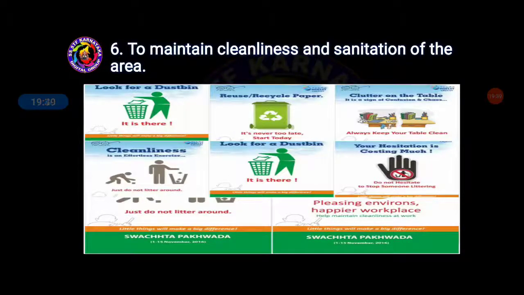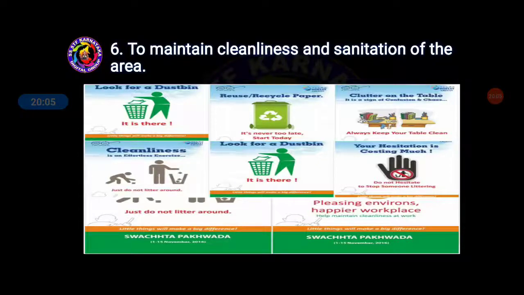Your hesitation is costing much. We should not hesitate for anything. Do not hesitate to stop someone littering. If someone is doing bad things and you are hesitating to tell them, no, you should not. If a place has been given to throw the dust into the dustbin and they are throwing it outside, you should not hesitate to tell them.